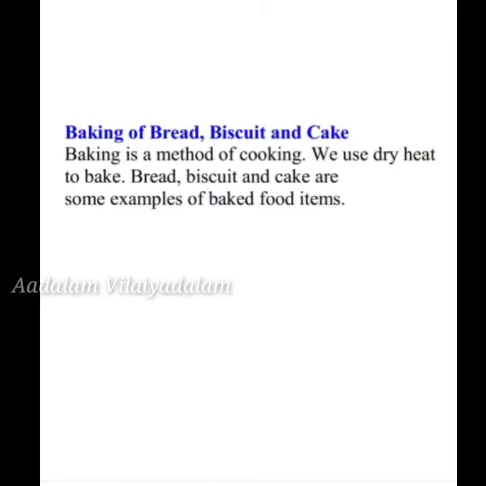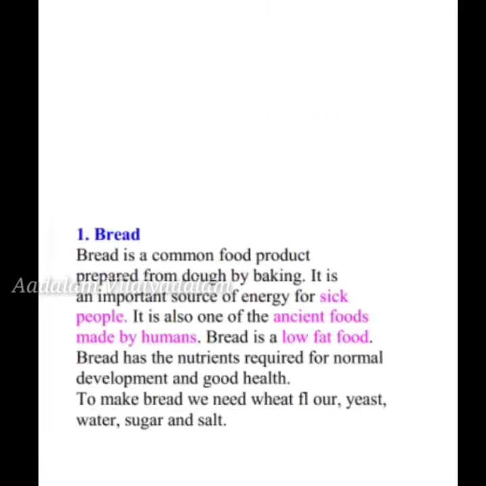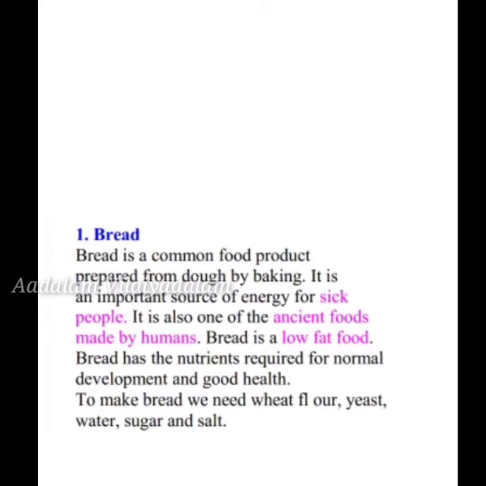Next one, baking of bread, biscuit and cake. Baking is a method of cooking. We use dry heat to bake bread, biscuit and cake, which are examples of baked food items. First one, bread. Bread is a common food item prepared by baking. It is an important source of energy for sick people. It is also one of the ancient foods made by humans.